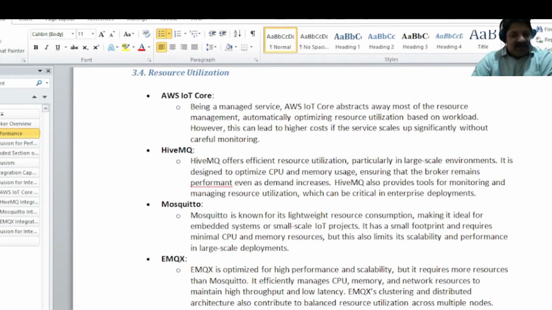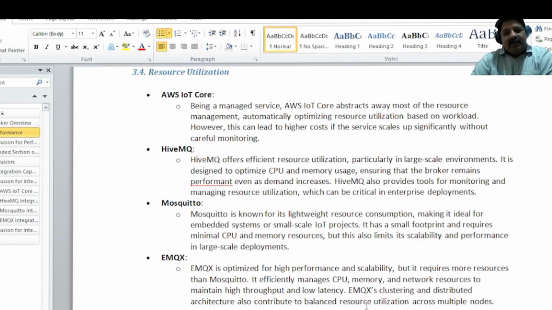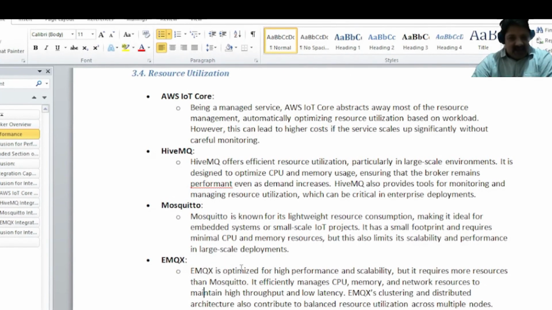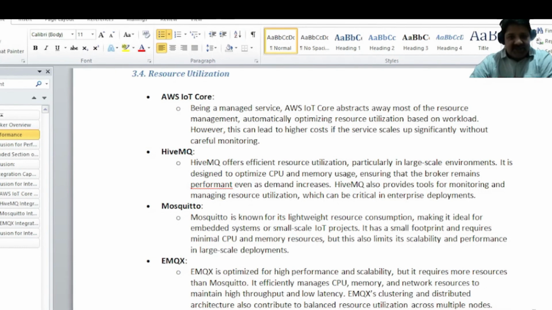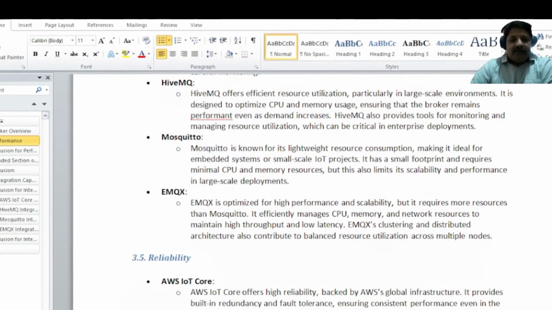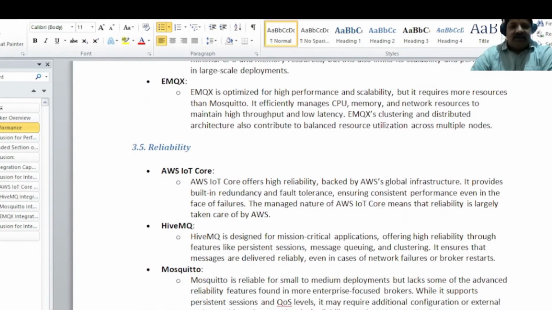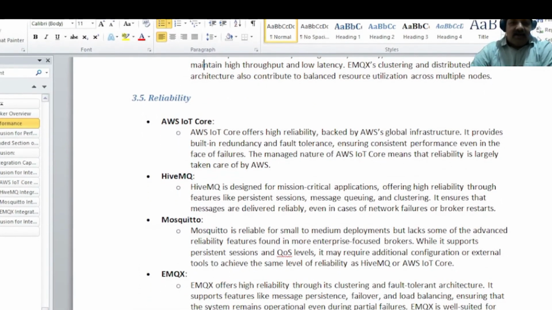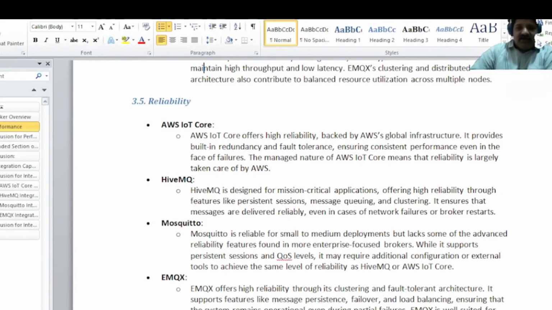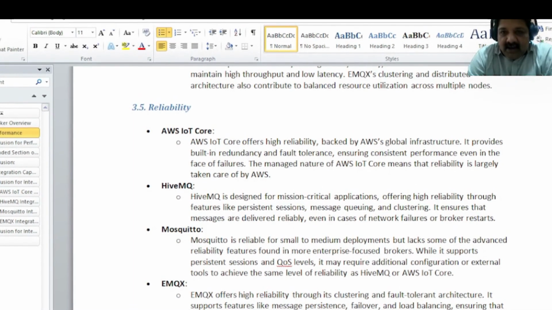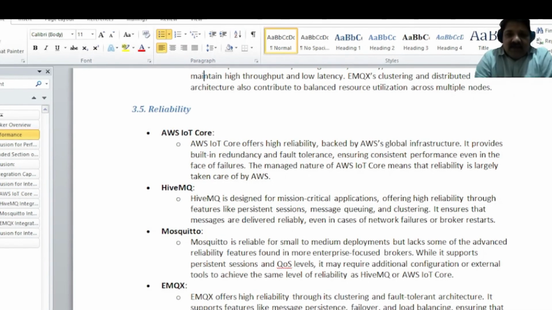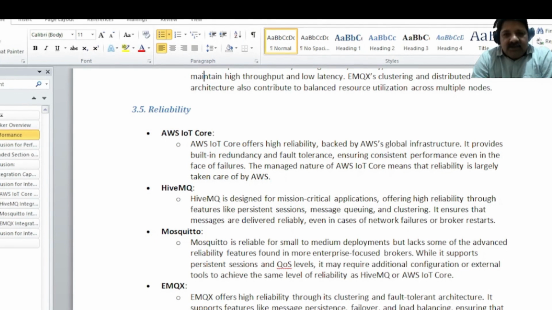Suppose that you have industrial IoT applications. In that case, EMQX is mostly used in large scale applications. Then reliability comes in: you have this highly reliable AWS global infrastructure. For AWS IoT Core, it's more reliable. So in case of failure also, there is some mechanism to adapt to the failure.